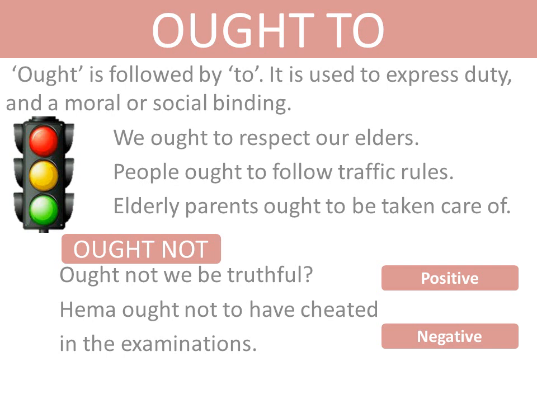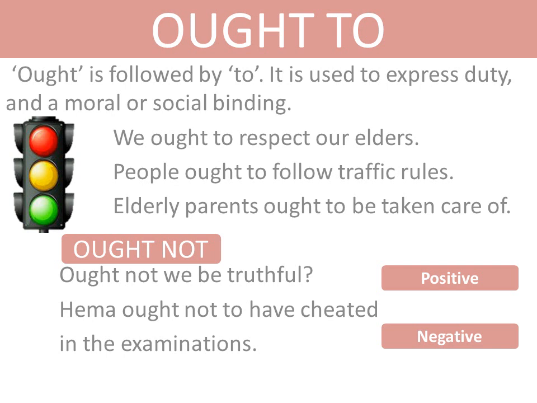And now it is legal as well. Elderly parents ought to be taken care of. So, this is an example of a passive sentence. Active sentence would be we need to take care of elderly parents. Here also it is moral duty of children to take care of their elderly parents.